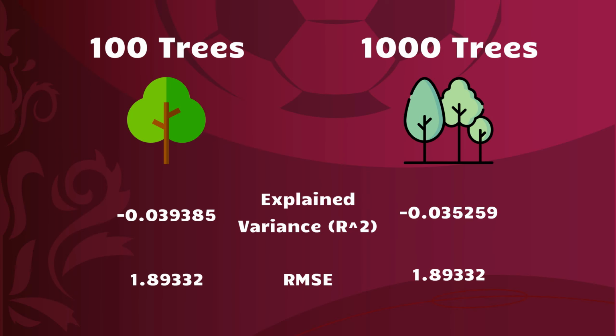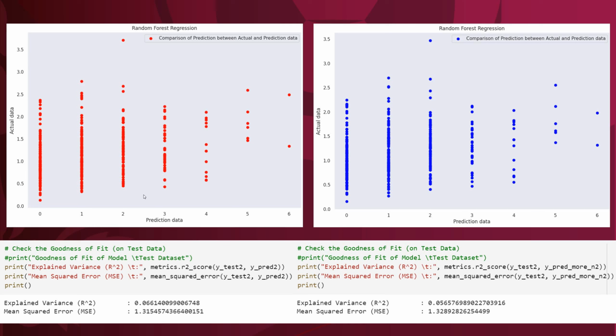Next, I set the factors to be predictors and full-time away goals to be the response. Here's the graph as shown for n_estimators equal to 100 and 1000 respectively. By comparing the results, the explained variance decreases and the RMSE increases, showing a less accurate prediction.